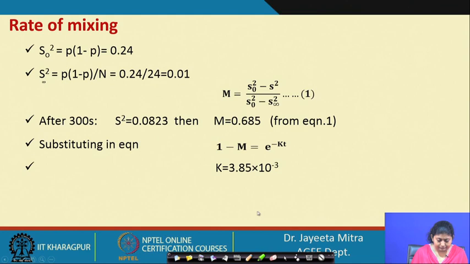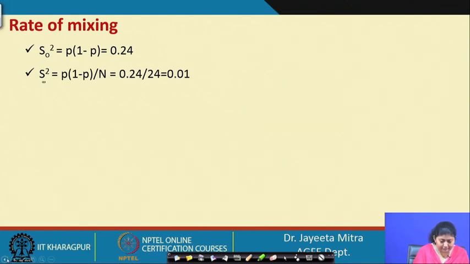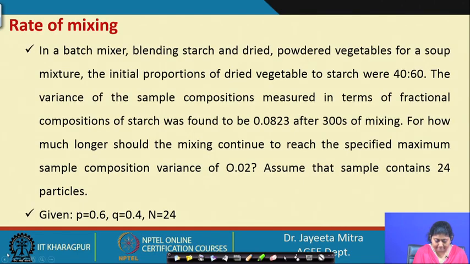And what else is asked? Let us see that. Okay. P, Q and N given, we are asked that how much longer should the mixing continue to reach the specified maximum sample composition variance of 0.02.